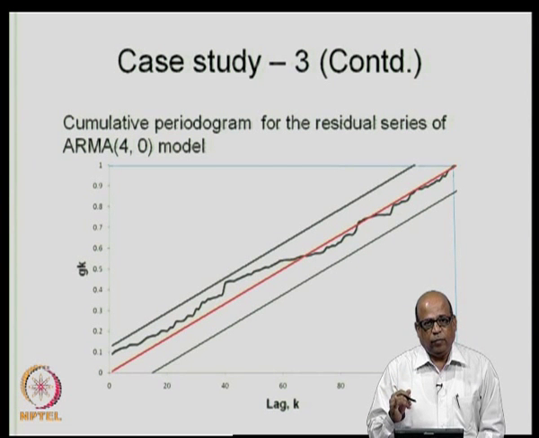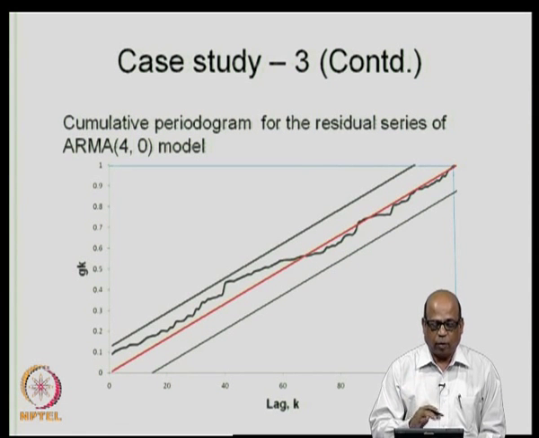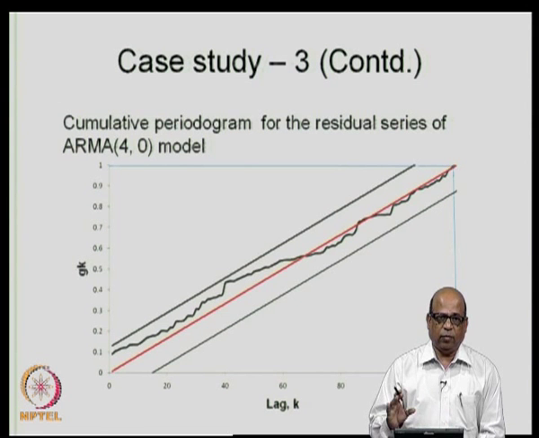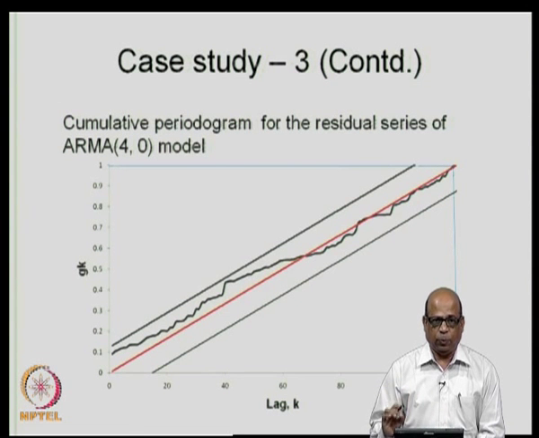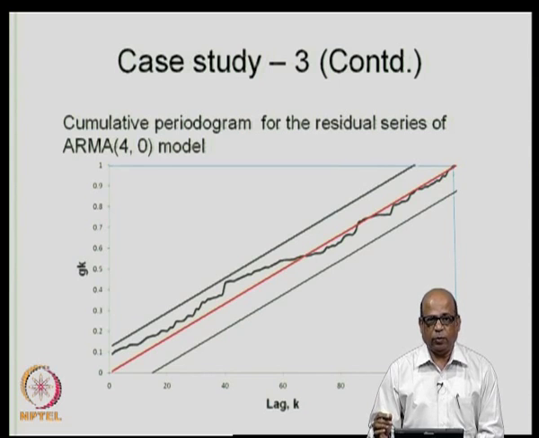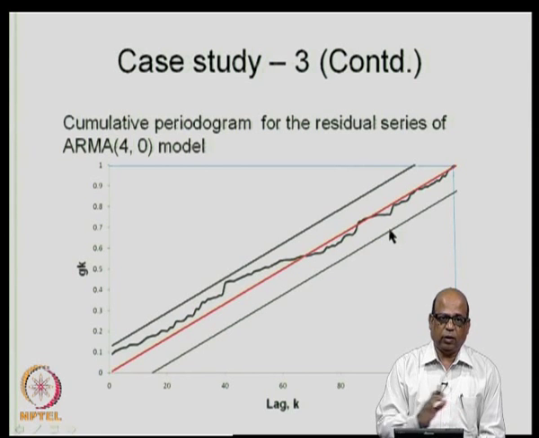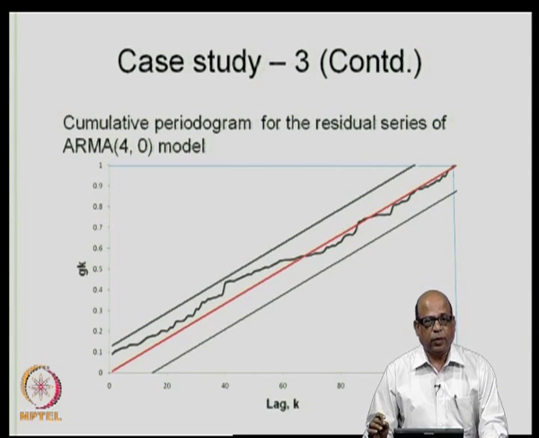We now examined the significance of the mean. We satisfied ourselves that the model that is chosen, ARMA 40, does not have a significant mean, which means that the mean of the residual series can be approximated to be 0. We also satisfied ourselves that there are no significant periodicities present in the residual series by doing the cumulative periodogram test and the test that I discussed earlier.